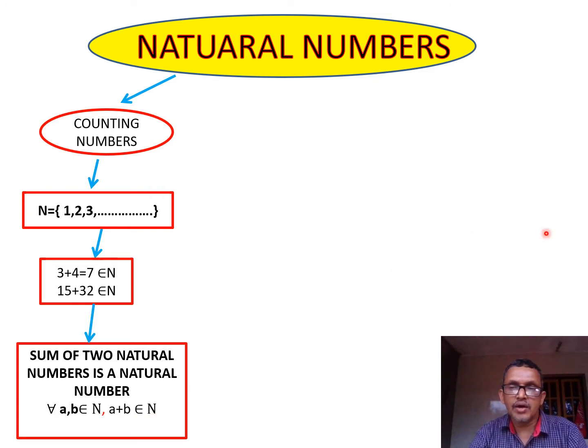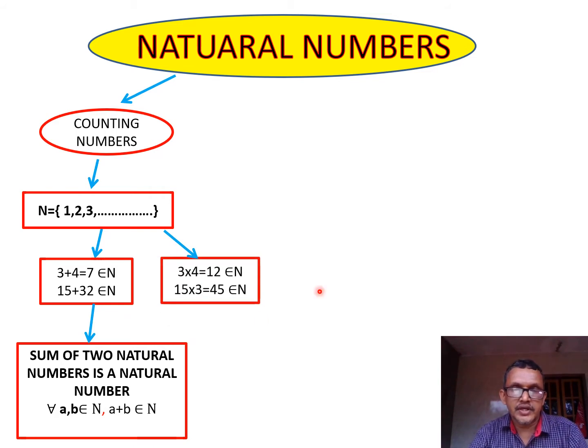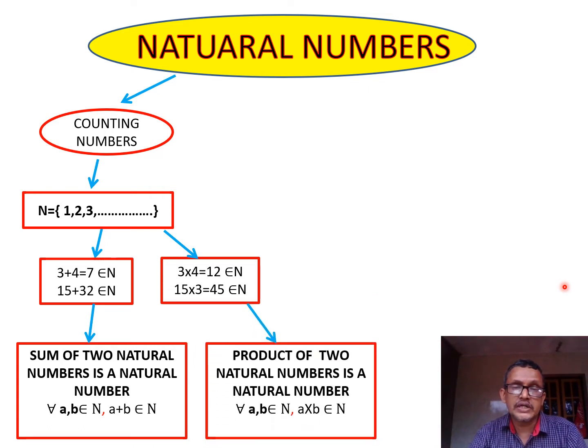Now come to multiplication. Consider any two numbers: 3 into 4, 12, which also belongs to N. 15 into 3, 45, belongs to N. So if you consider any two numbers in this infinite set and multiply, the product also belongs to N. We can generalize that the product of any two natural numbers is also a natural number.